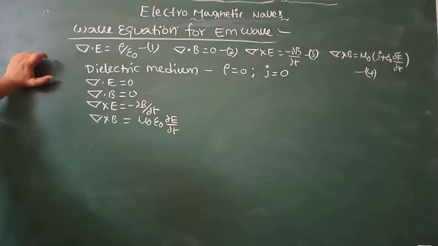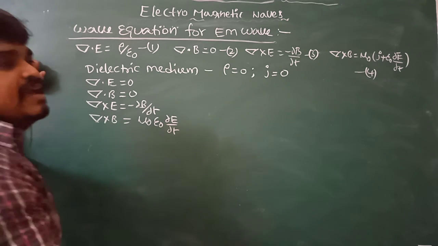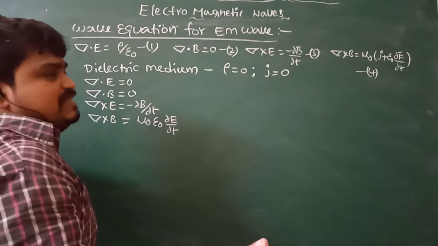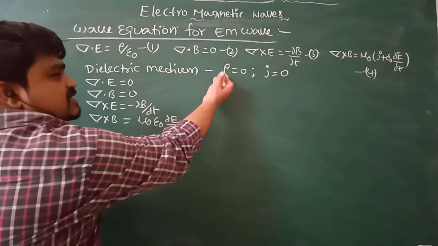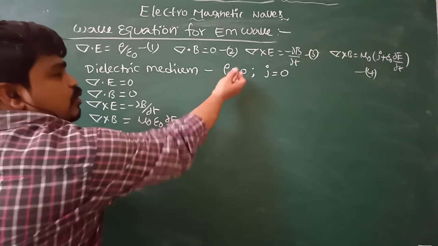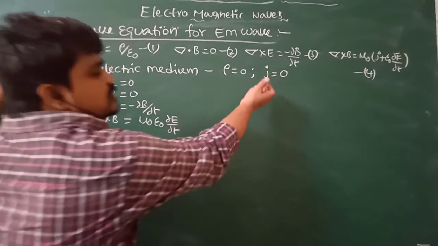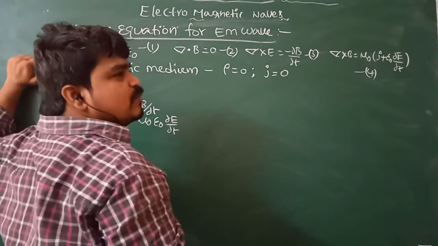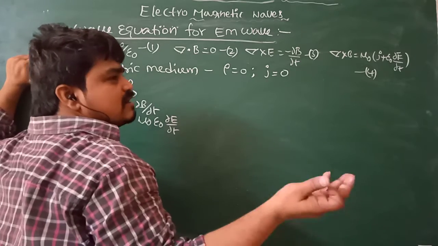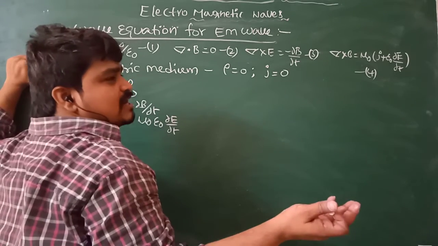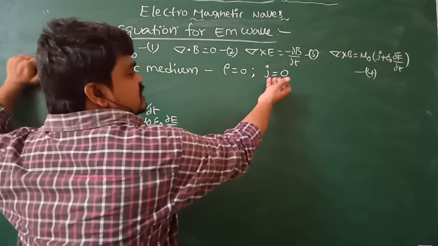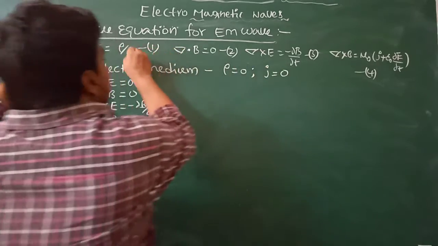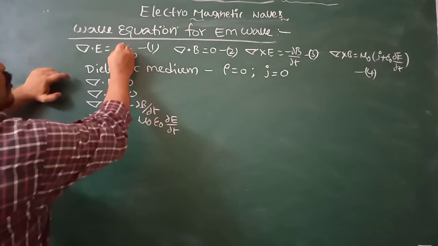The medium you consider is a dielectric or vacuum. In this case there are no charges present. That's why the charge density in a dielectric medium is 0. If there is no charge, there is no conduction current density. There is no availability of electrons to be transferred and cause electrical conductivity. That's why J is equal to 0, and rho is 0.